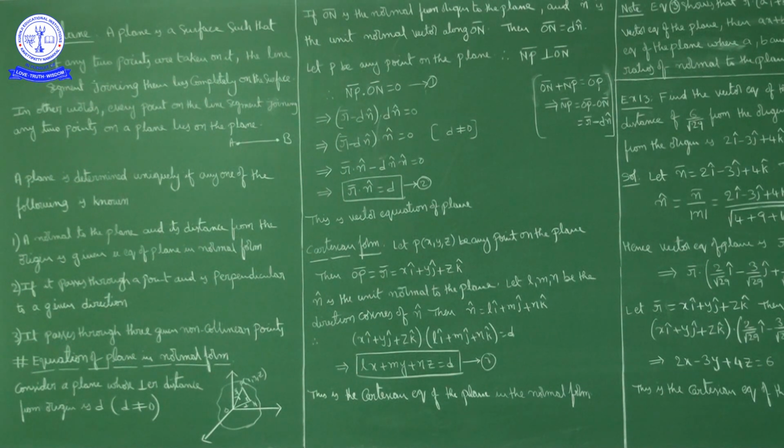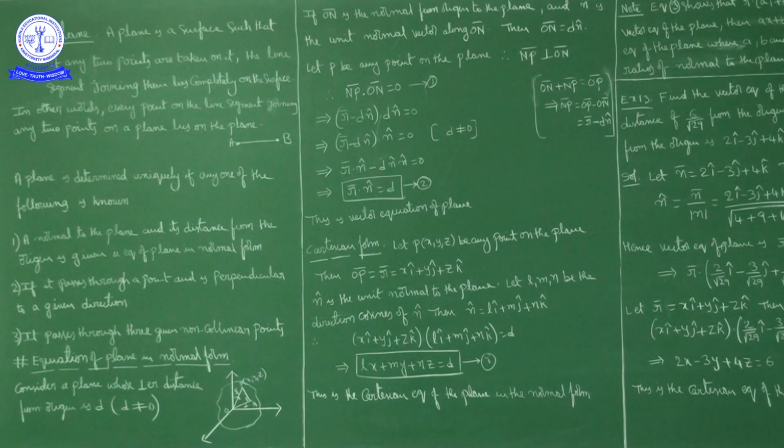Now once again I will repeat. A plane is a surface such that if any 2 points are taken on it, then the line segment joining those 2 points completely lies on the surface. If you take 1 point here and 1 point here, the line segment joining those 2 points completely lies on the plane. If you consider this vertical line, suppose this is a point here and this is a point here, the line segment joining these 2 points completely lies on the surface.